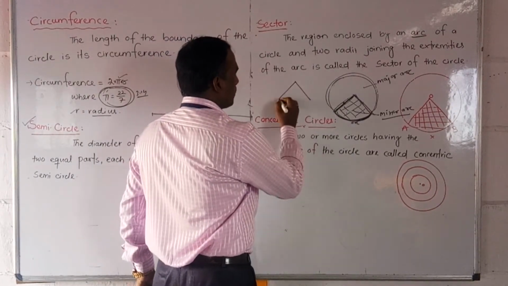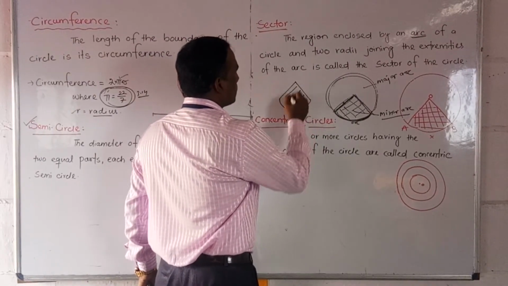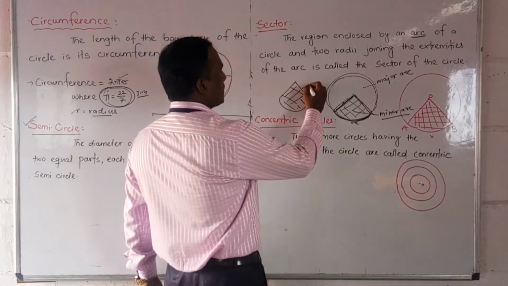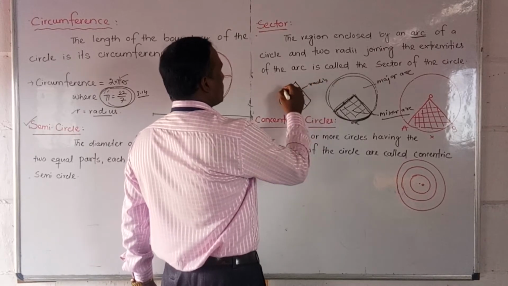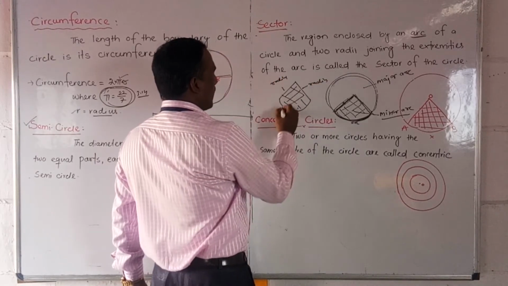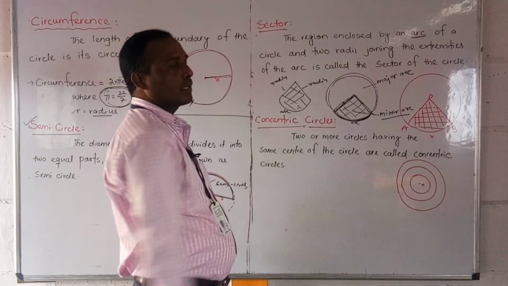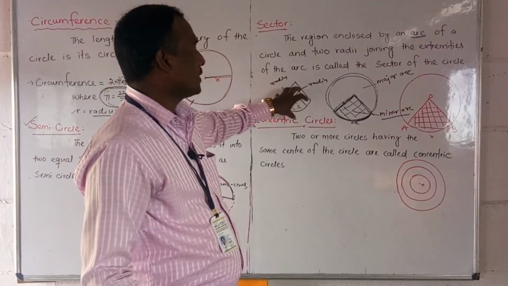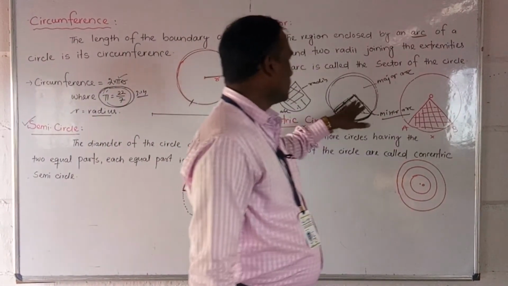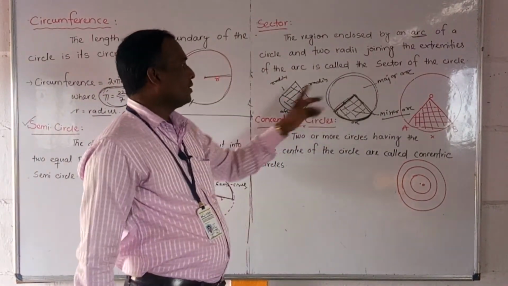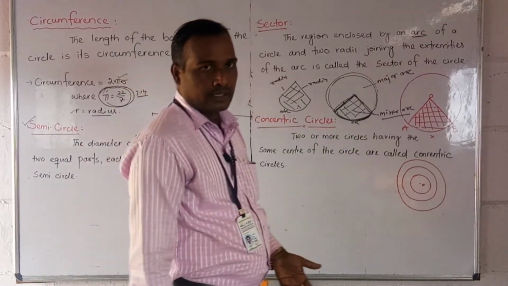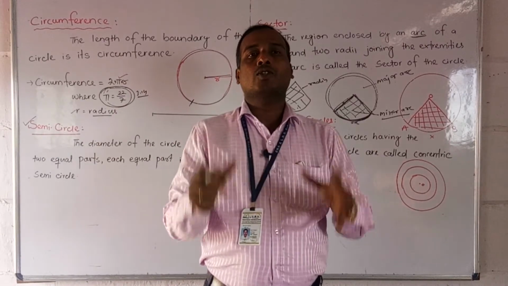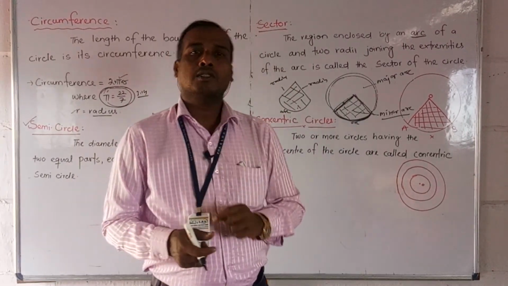This is how a sector will come. If you cut and remove this portion, it is called a sector, where this is a radius, this is also a radius, and this is one arc. This closed figure, this region, is called a sector. In the circle I have shown, this is one part of the circle, a sector. This is also one of the sectors. So what does sector mean? Two radii with one arc, if enclosed, that figure is called a sector.